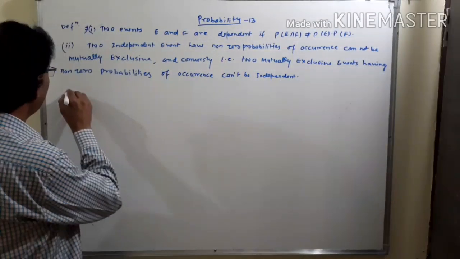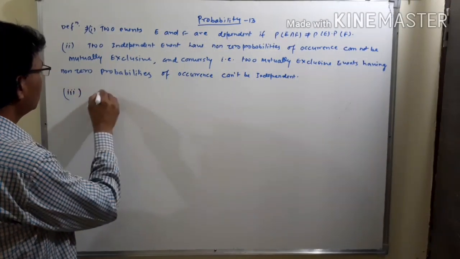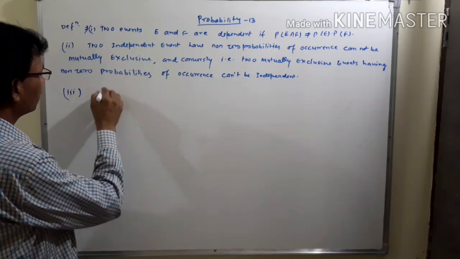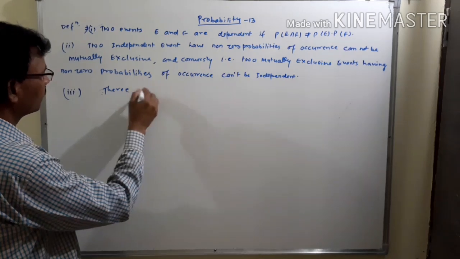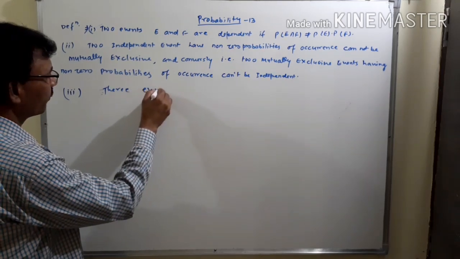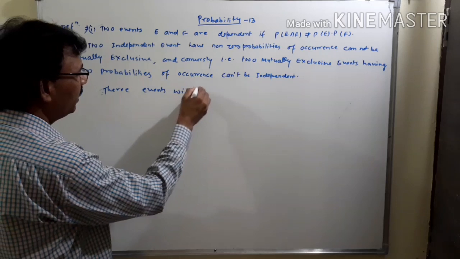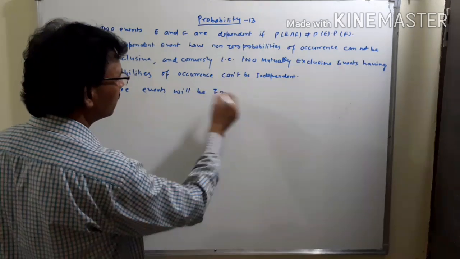Now, the third point: three events will be independent.